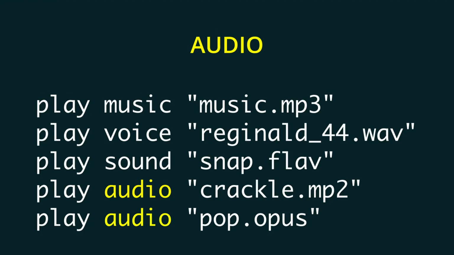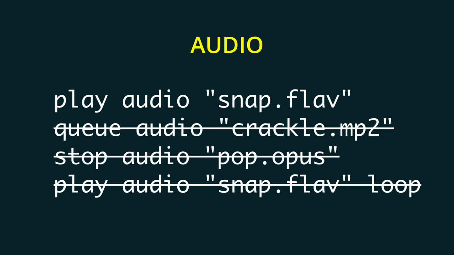Okay, maybe forbidden was a bit of a strong term for it. It's not that bad, it's just meant as a supplementary channel to the sound channel. You can play sounds in the audio channel, but you can't queue or stop it, and obviously you can't loop it. It's great for one-off sounds or effects, but not great if you need to loop more stuff together.